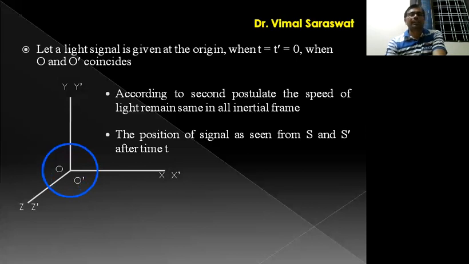So this is the distance traveled by light in frame S, so x is equal to ct, and the distance traveled by light in frame S dash, x dash equal to ct dash.